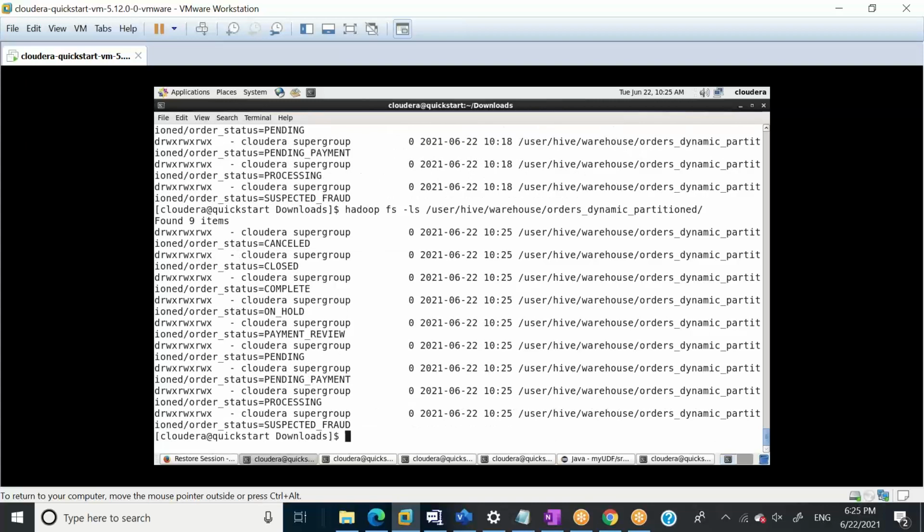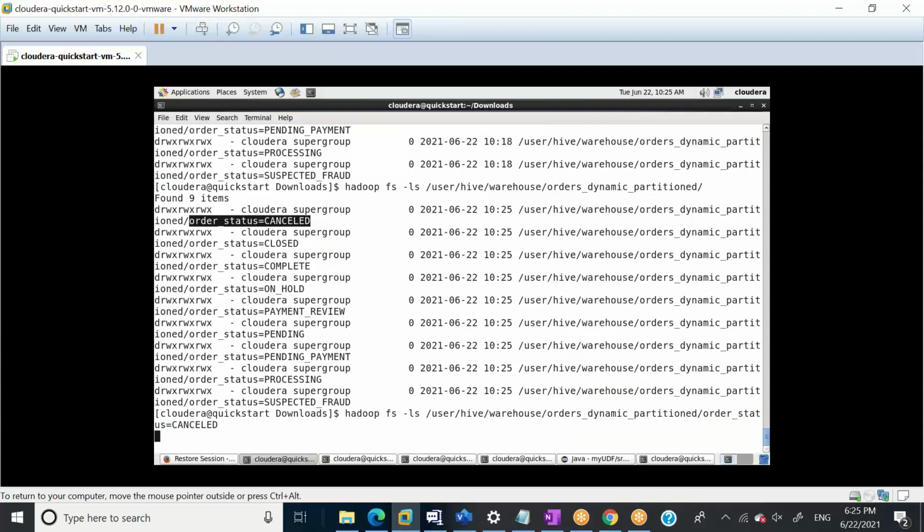It's not going anyway. So ideally, what it is doing, copy, paste.